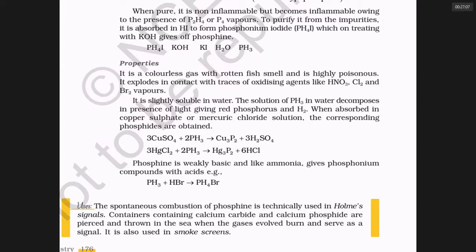When phosphine reacts with copper sulfate, you will be getting back copper phosphate. Notice that ammonia is much more basic than PH3. As you are going down the group, basic strength of hydrides drops.